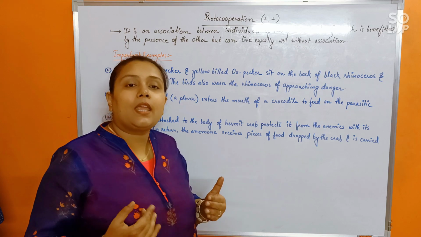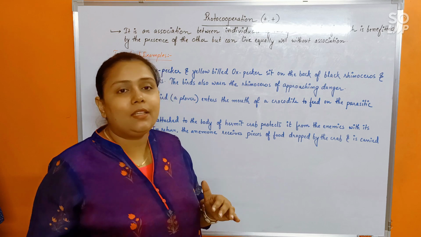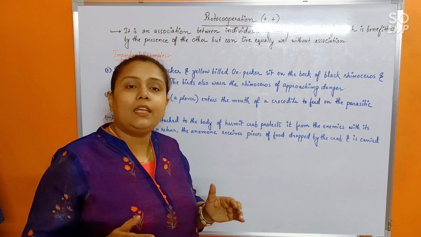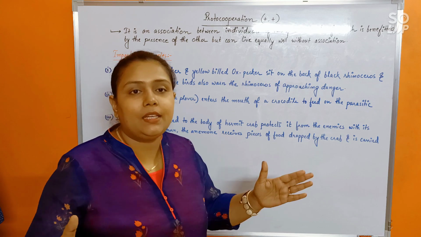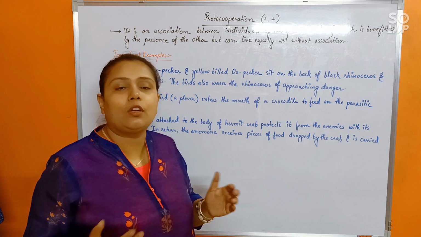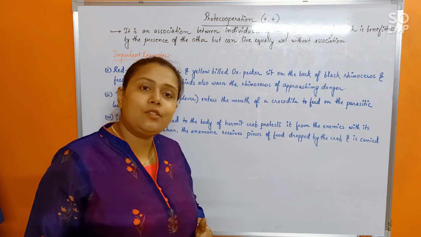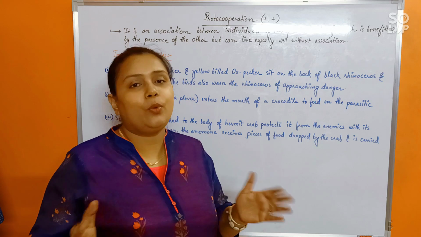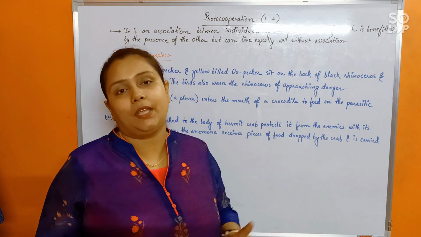So here the rhinoceros and the oxpecker are getting benefited by each other, right? But even if they get separated, there would be no problem for any one of them to complete their life cycle. Understood? So until they are together, they would be benefited by each other, but when separated, it would not make any difference.